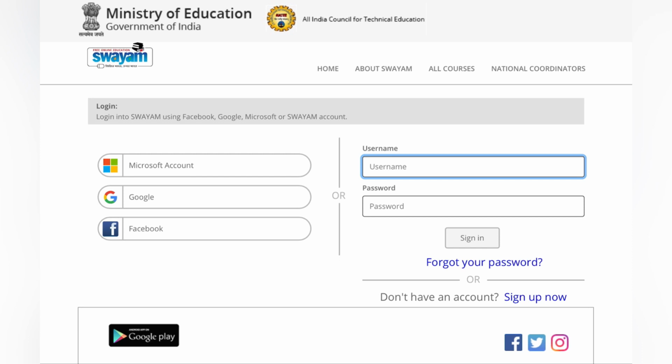Then you have to sign in through your Microsoft, Google, Facebook account, or you can just put your username or password for it if you are already signed in. Then let us move to the next course.